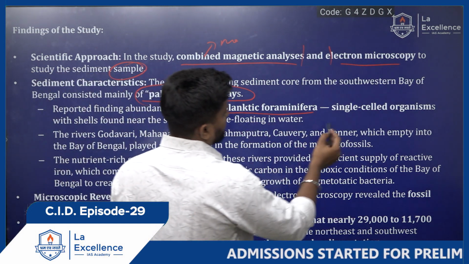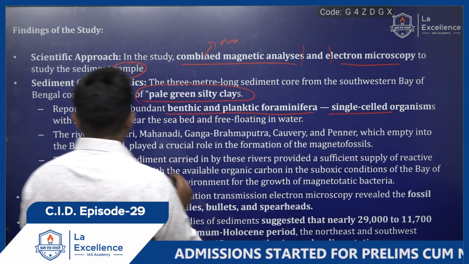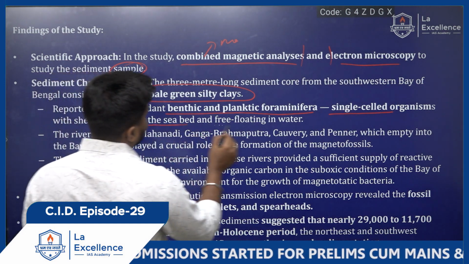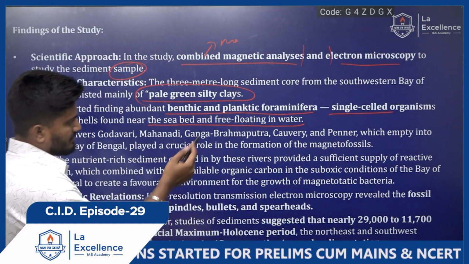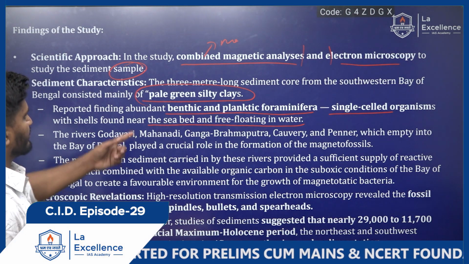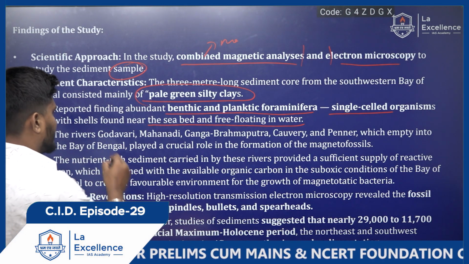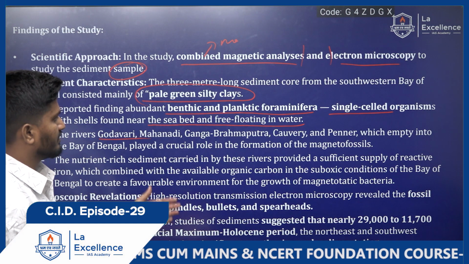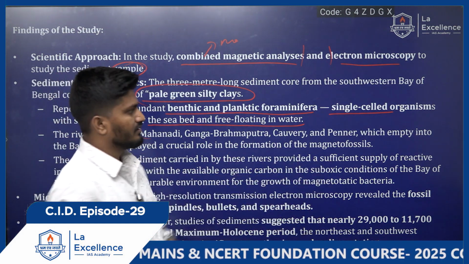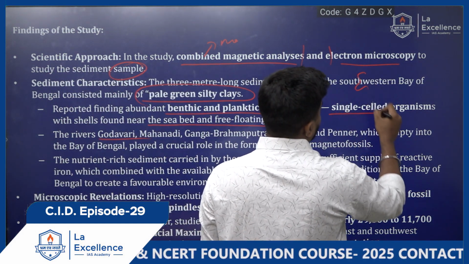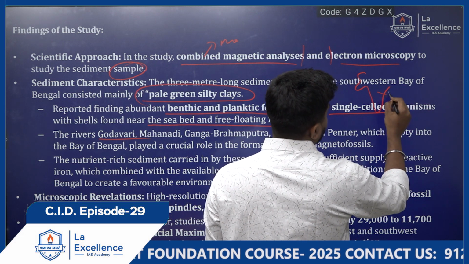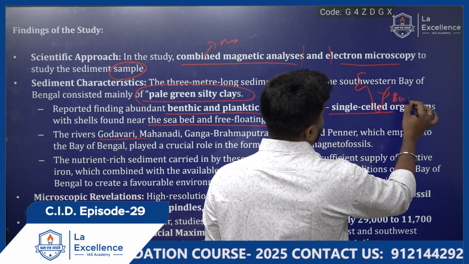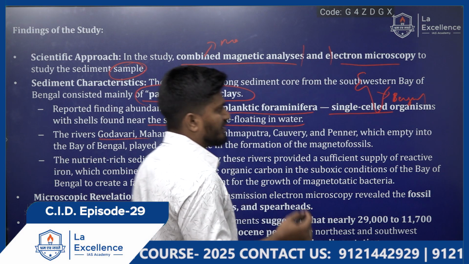What are foraminifera? They are single-celled organisms with shells, found near the seabed and free floating in water. They were also found in this particular sediment. Then the rivers Godavari, Mahanadi, Ganga, Brahmaputra, Kaveri and Pennar, east-flowing rivers, dump water into the Bay of Bengal.